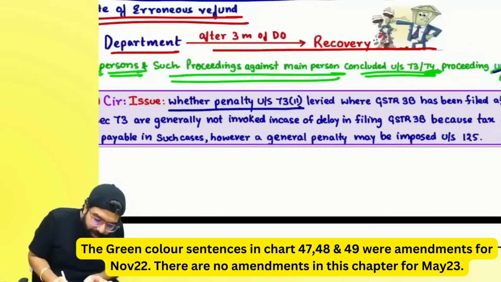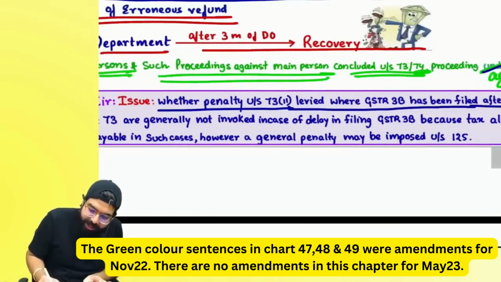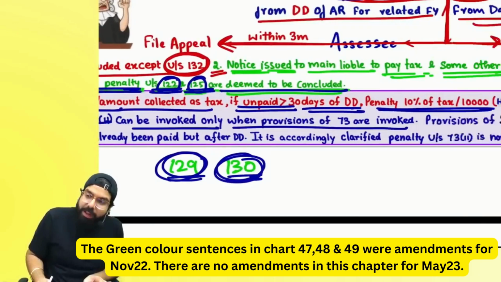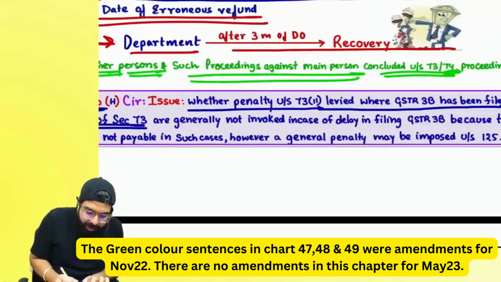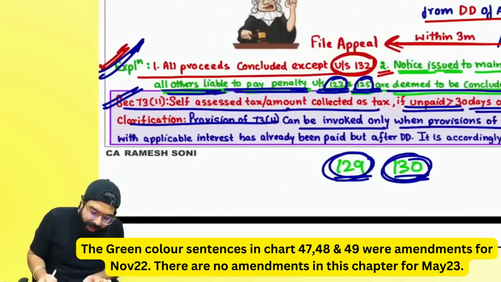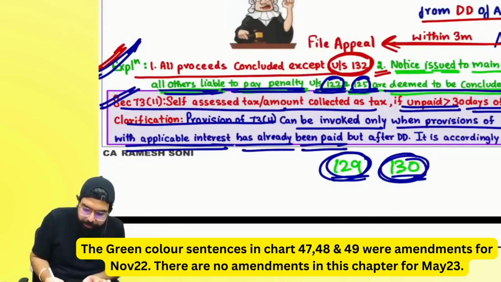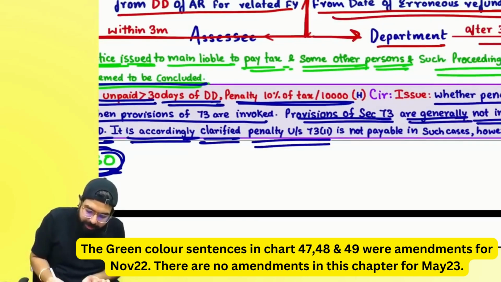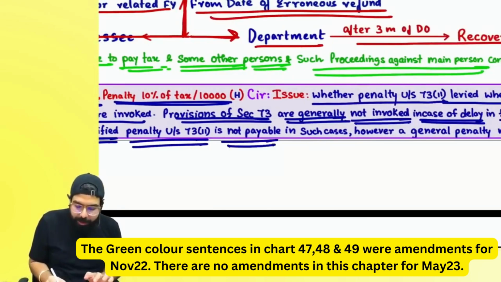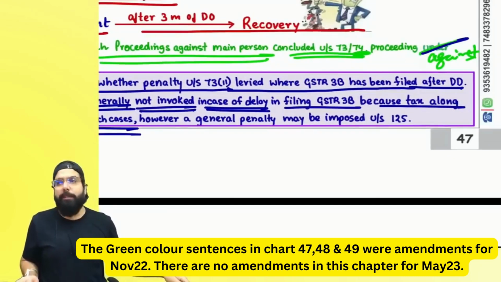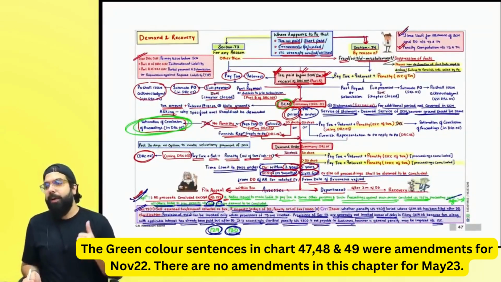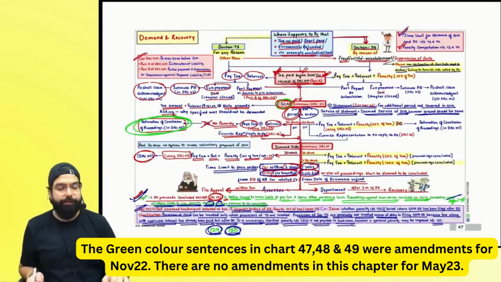Sir, whether penalty under 73 11 can be levied where GSTR 3B is filed after due date? Sir, provision of 73 11 can be invoked only when provisions of section 73 are invoked. Provisions of section 73 are generally not invoked in case of delay in filing of GSTR 3B because tax along with applicable interest has already been paid but after the due date. It is accordingly clarified that penalty under section 73 11 is not payable in such case. However, a general penalty may be imposed under section 125. I hope you guys are clear with section 73 and 74 over here.